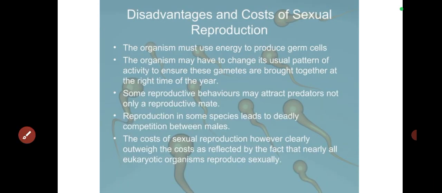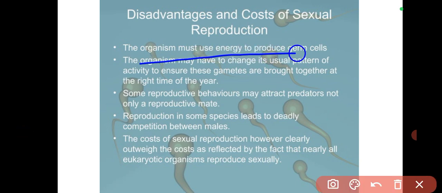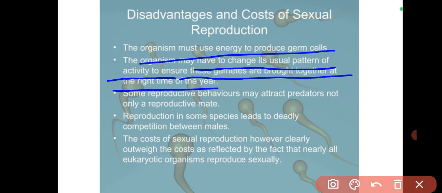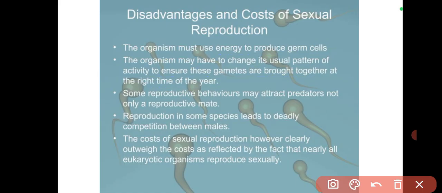Now, what are the disadvantages and the costs of reproduction? Now, the organism must use energy to first produce germ cells. And now some of those germ cells might go to waste, as we have said. It's not all the germ cells that will be put into use. The organism may have to change its usual pattern of activity to ensure these gametes are brought together at the right time of the year. So it might have to alter some things in its normal routine, just so that it can reproduce at a particular time of the year.